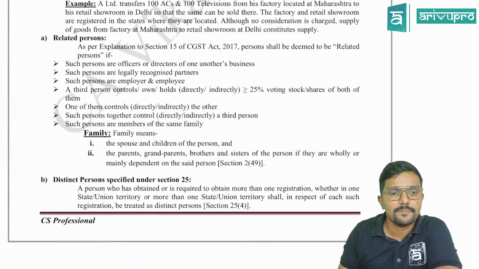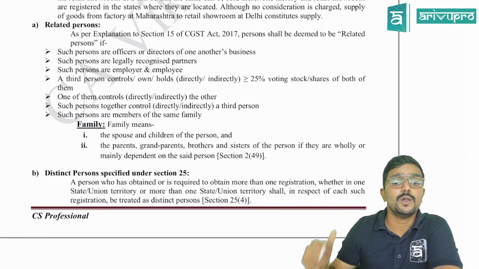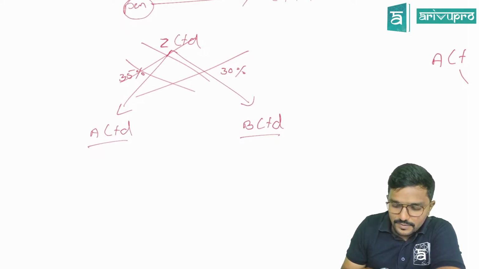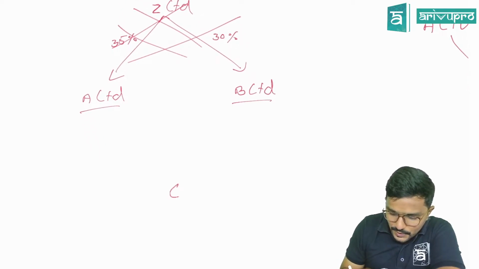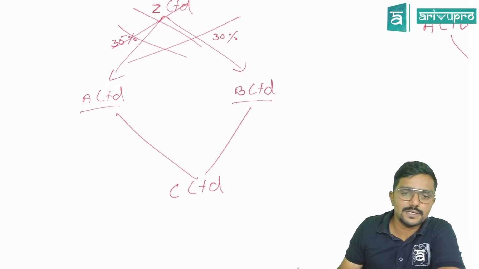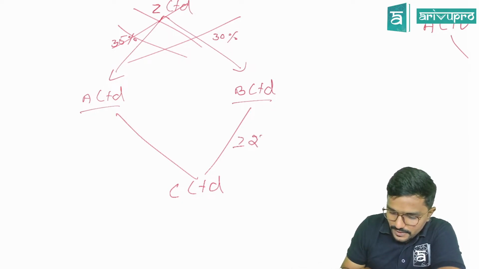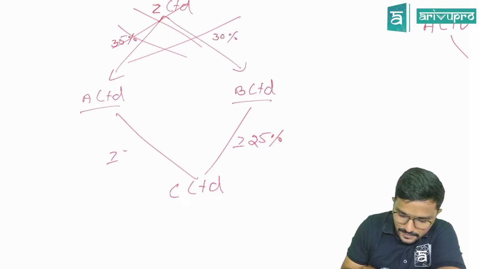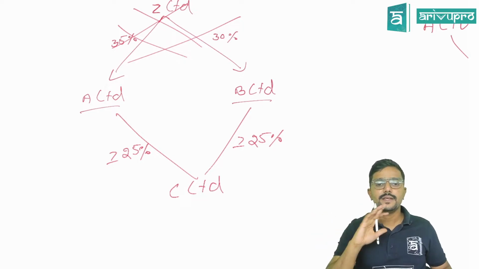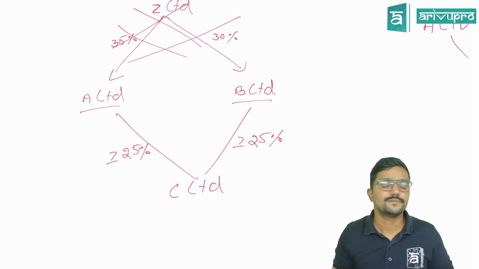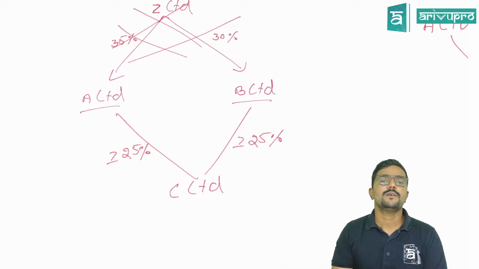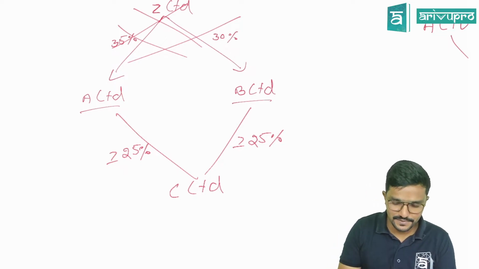Okay. Next, such persons together control a third person. So now assume, let us remove Z here. A and B both are controlling C Limited. That means both of them together are holding more than 25% share in C Limited. So all three are related here. A and B related, A and C related, B and C related, guys. Clear? A and B together are controlling C Limited. In that case, we call them related persons. Fine.